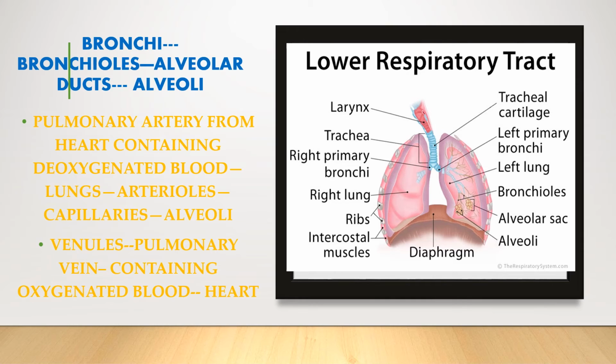The bronchi continue dividing in the lungs until they make several fine tubes which are known as bronchioles. The bronchioles end as fine tubules which are known as alveolar ducts. Each alveolar duct opens into a cluster of pouches which are known as alveoli, and the alveoli are surrounded by a network of capillaries.